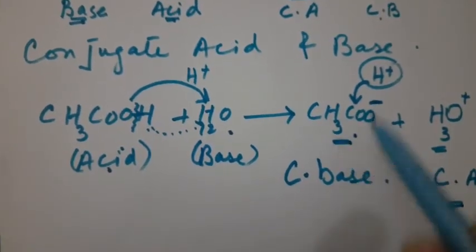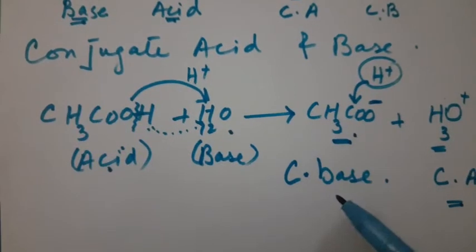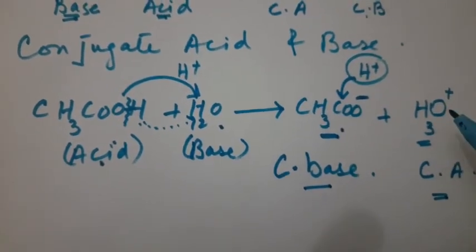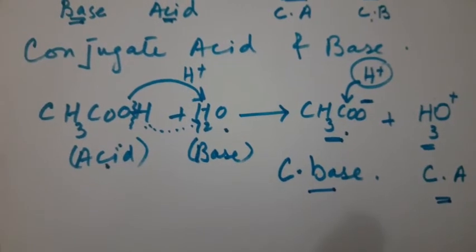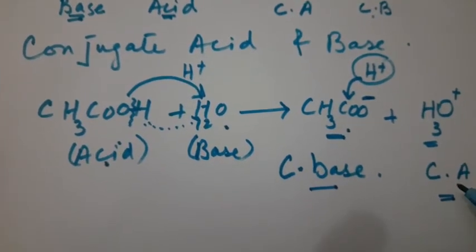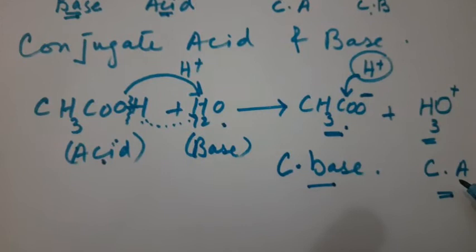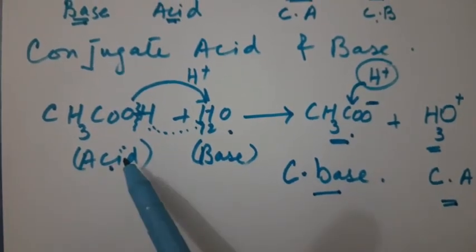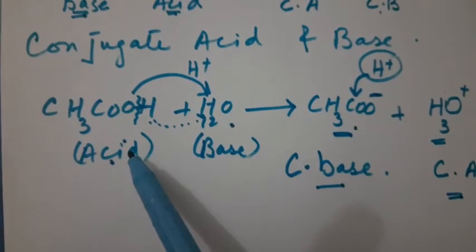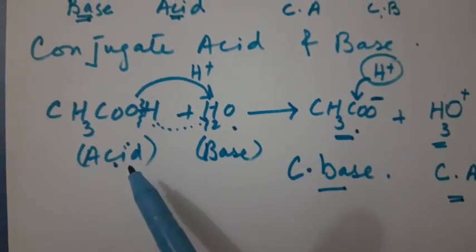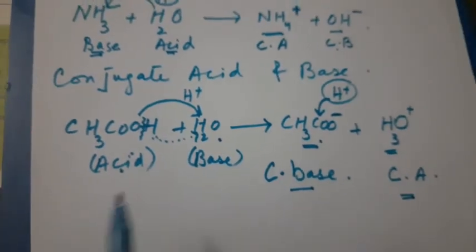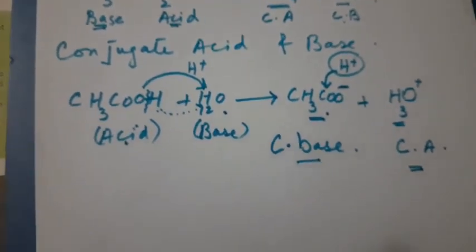When this species accepts the proton, it behaves like a base, and when this species donates the proton, it behaves like an acid. So that's why we call it what? Conjugate acid of this base, and this is the conjugate base of this acid. Hope you understand this concept of acid and base.